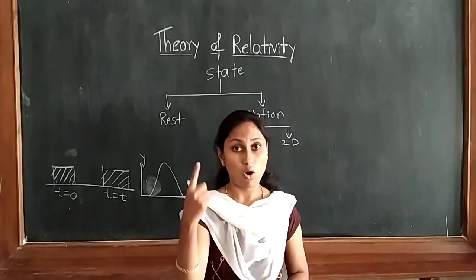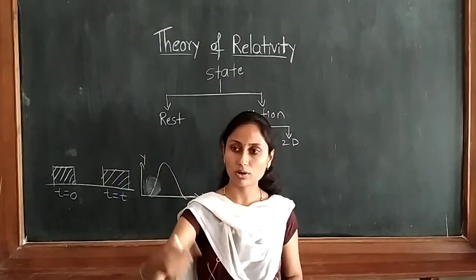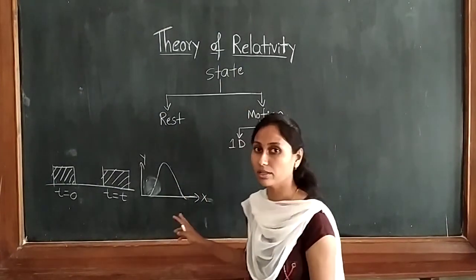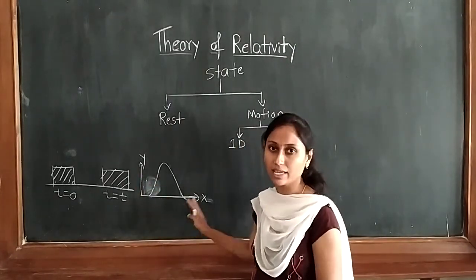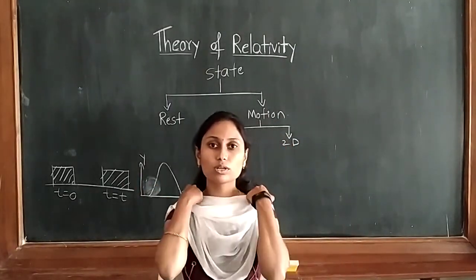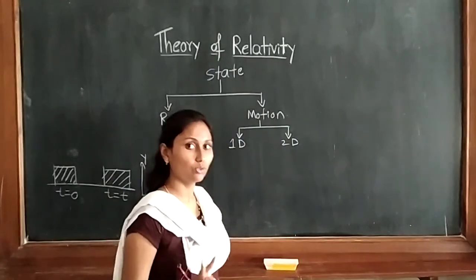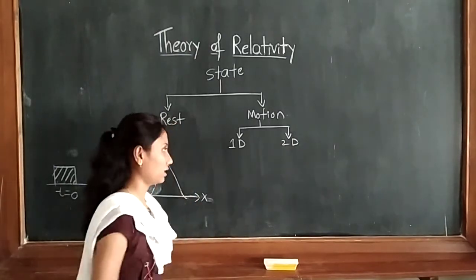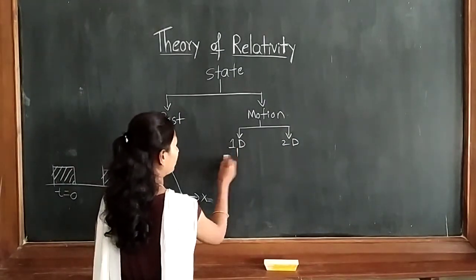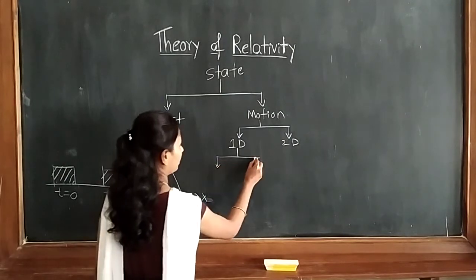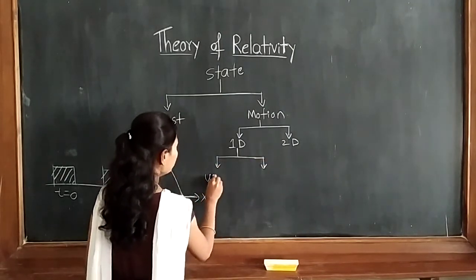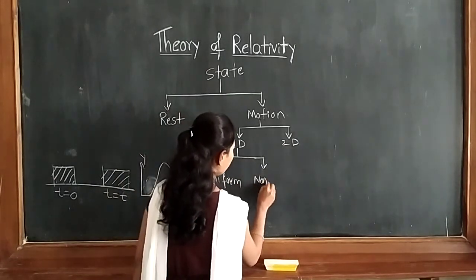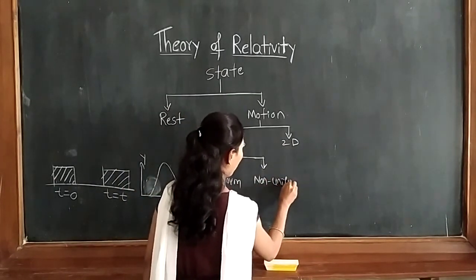We can give an example for two-dimensional motion also. We know rotational or circular motion. Whenever the body has circular motion, it is changing along two axes, either xy, yz or xz. So it is changing along two axes. Such a state is called two-dimensional motion. And when we talk about one-dimensional, here two parts are there: one is uniform motion and the second one is non-uniform motion.